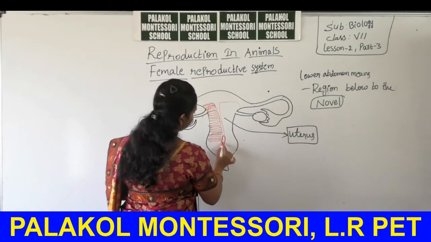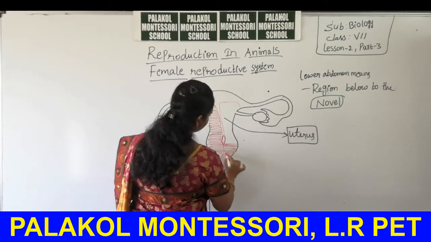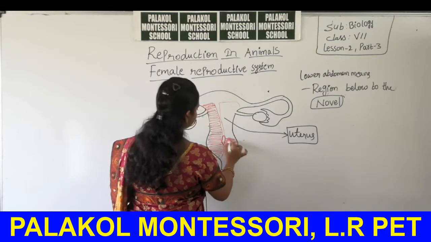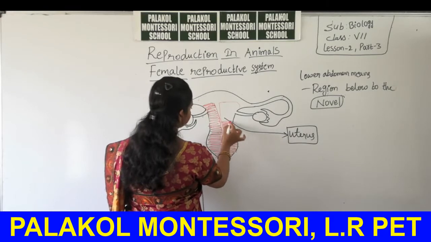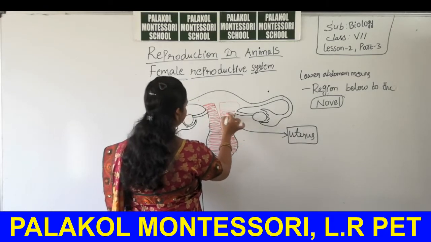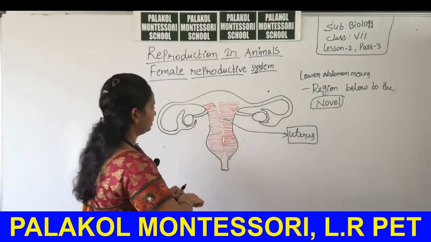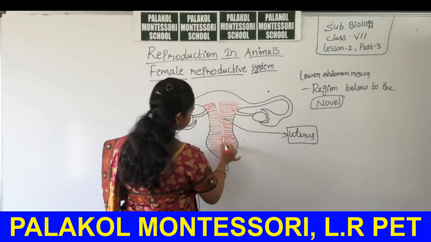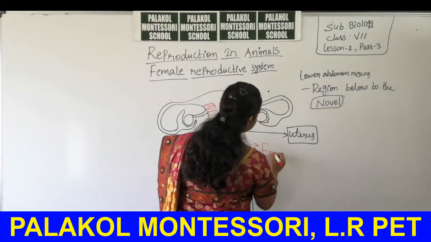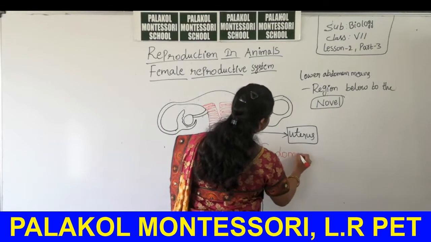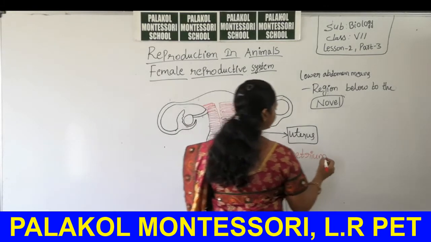That's why I mentioned it here with red color. It takes some time, so I am just lining this area. This lined region is called the endometrium.